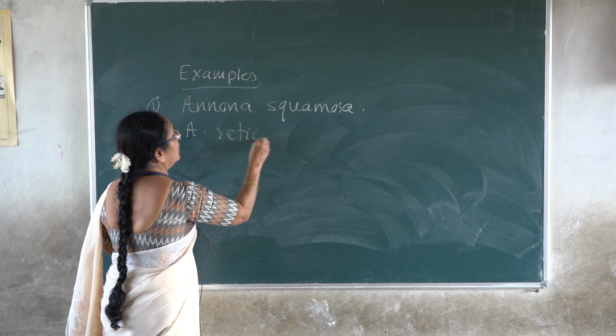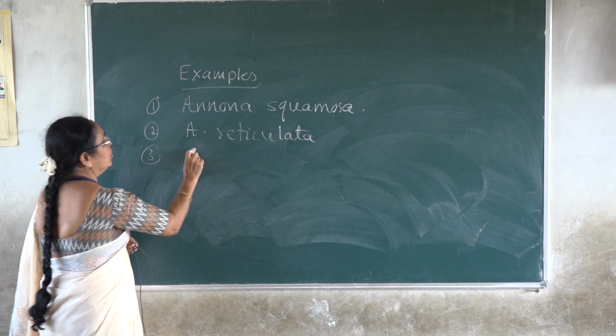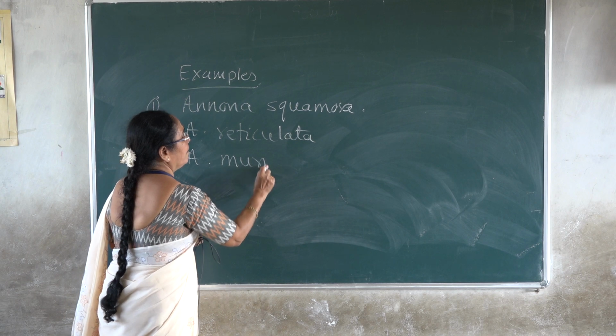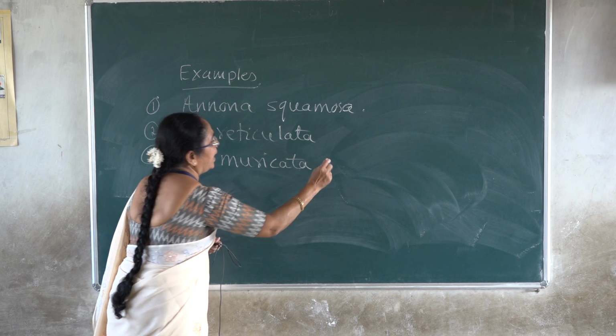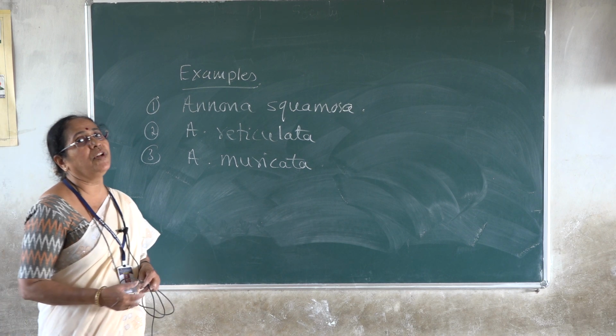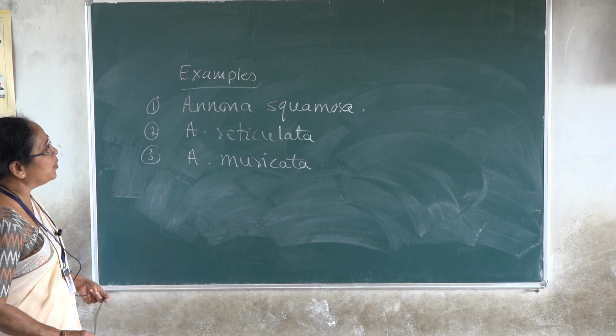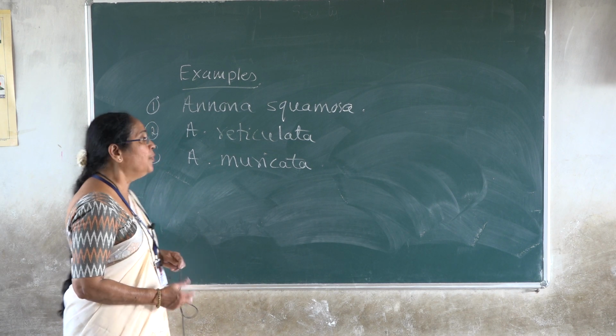Annona reticulata. Annona muricata. These are the 3 plants with the genus name Annona, common. That is why the family is called Annonaceae, the most common genera of the family. Annona squamosa, Annona reticulata, Annona muricata.